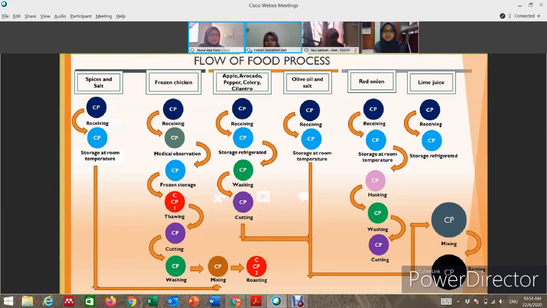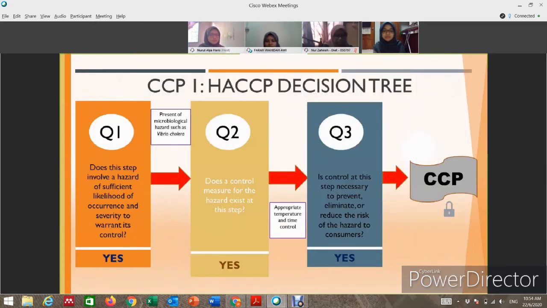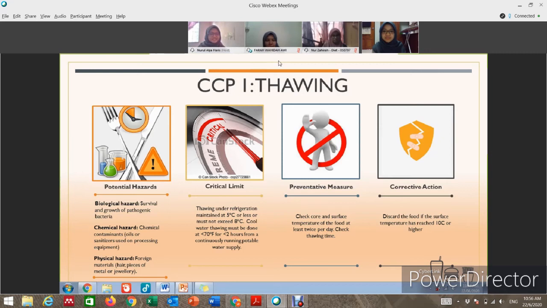So in this flow, the steps that are the most crucial in preparing the chicken are thawing and also the roasting step. So the thawing is determined as a critical control point by the hazard decision tree. Okay, next, the hazard that can exist in the thawing process is either biological or chemical or physical hazard. So the critical limit for the thawing process is to maintain a specific temperature if thawing under refrigeration or under cool water. The preventive measure is to check the core and surface temperature of the chicken at least twice per day. And if the temperature reaches 10 degrees Celsius or higher, the corrective action will be to discard the chicken.